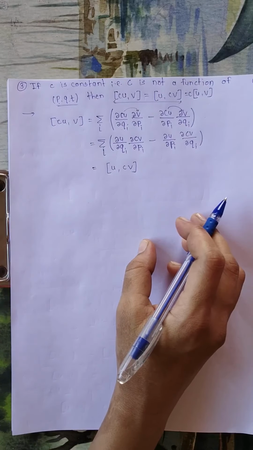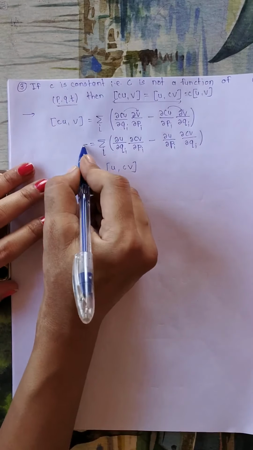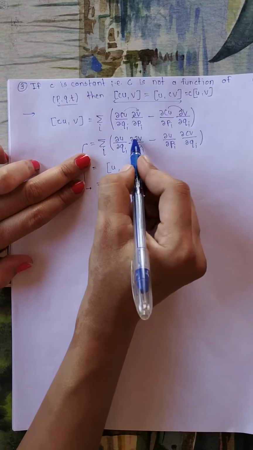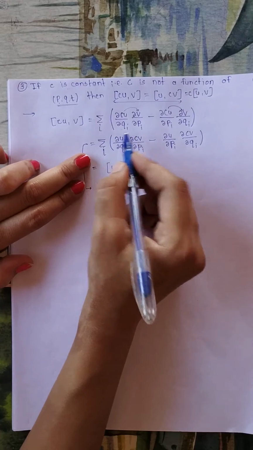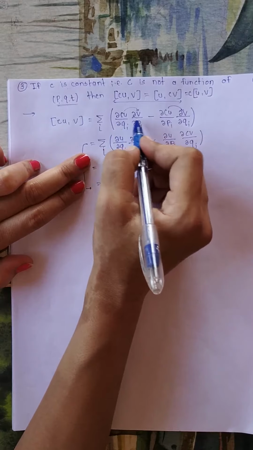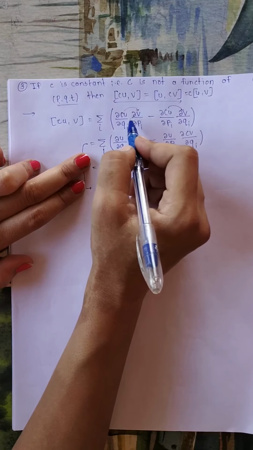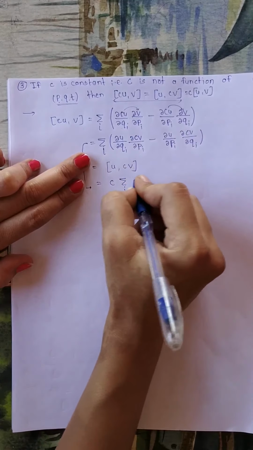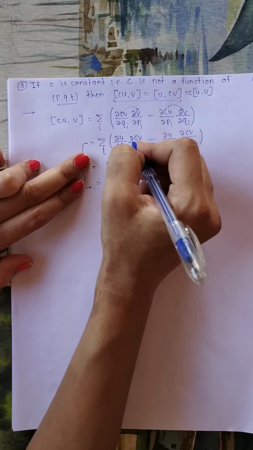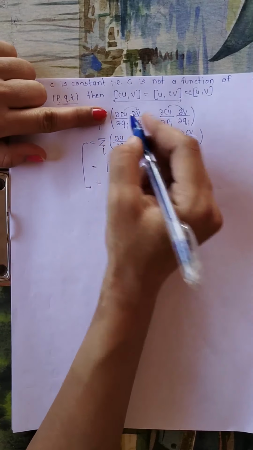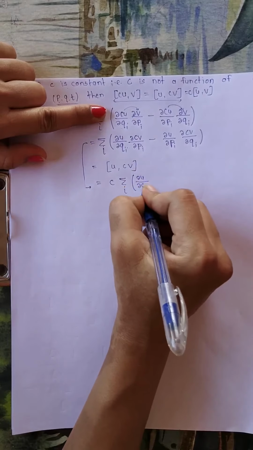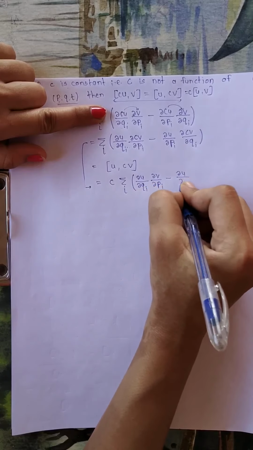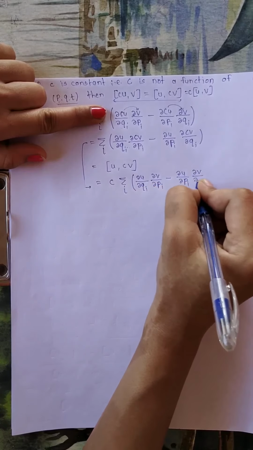Now we have to prove the remaining part. Again we will consider this step. If you consider this step, you can take this constant outside the bracket, right? Or you can also consider this step and take this constant outside the bracket. So if you take the constant outside, you will get c into summation. Consider this or this step, it won't matter. If you take this c outside, what is remaining? ∂u/∂qi, ∂v/∂pi minus ∂u/∂pi, ∂v/∂qi.